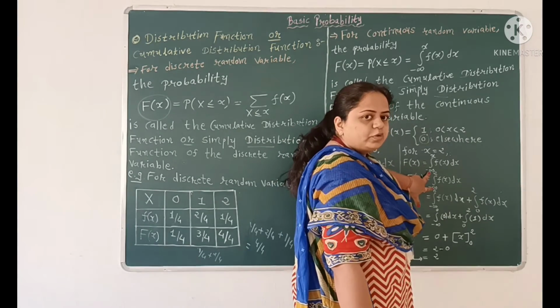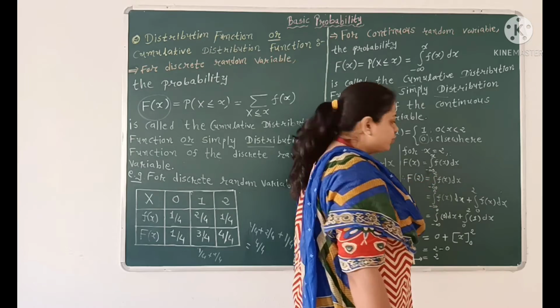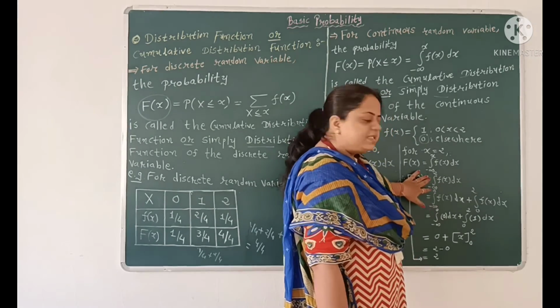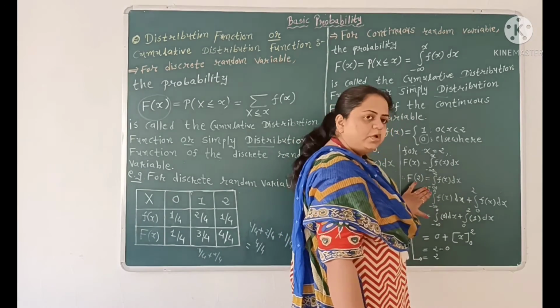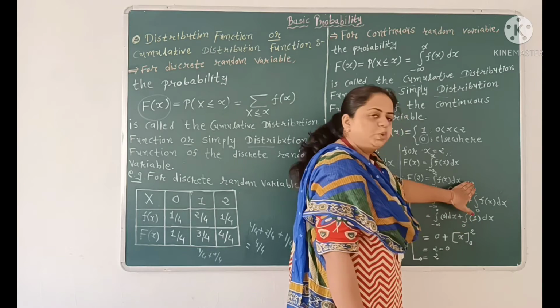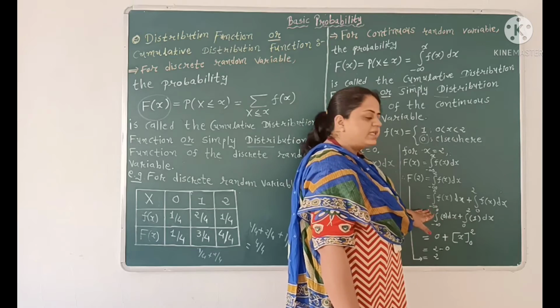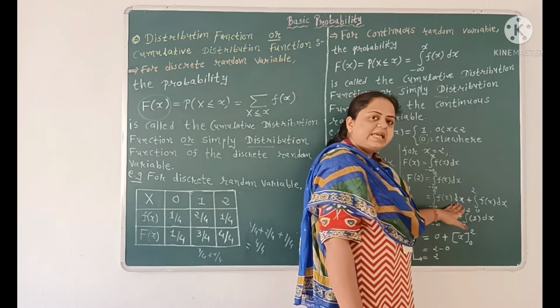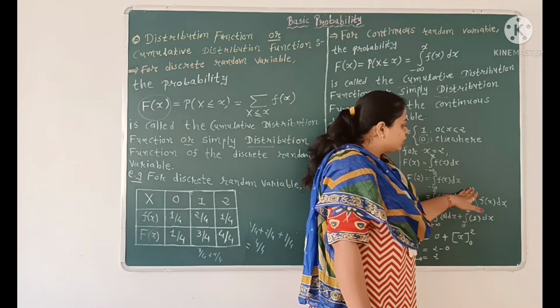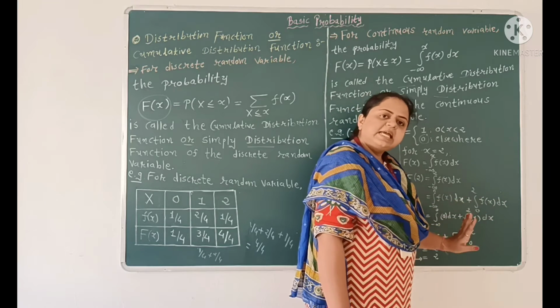So first of all we have to separate the interval. So we separate the interval as minus infinity to 0 and 0 to 2. So in the next step we have integration from minus infinity to 0 of f of x dx plus integration from 0 to 2 of f of x dx.